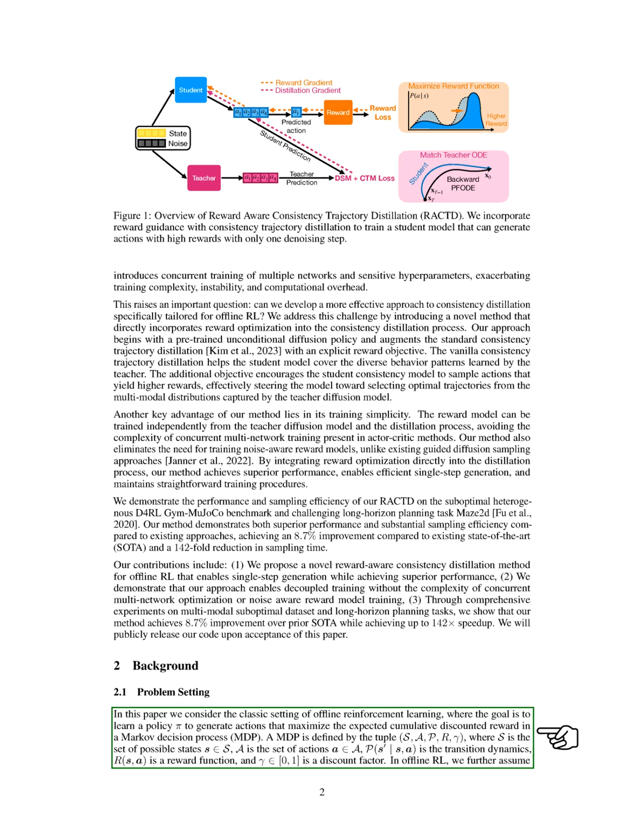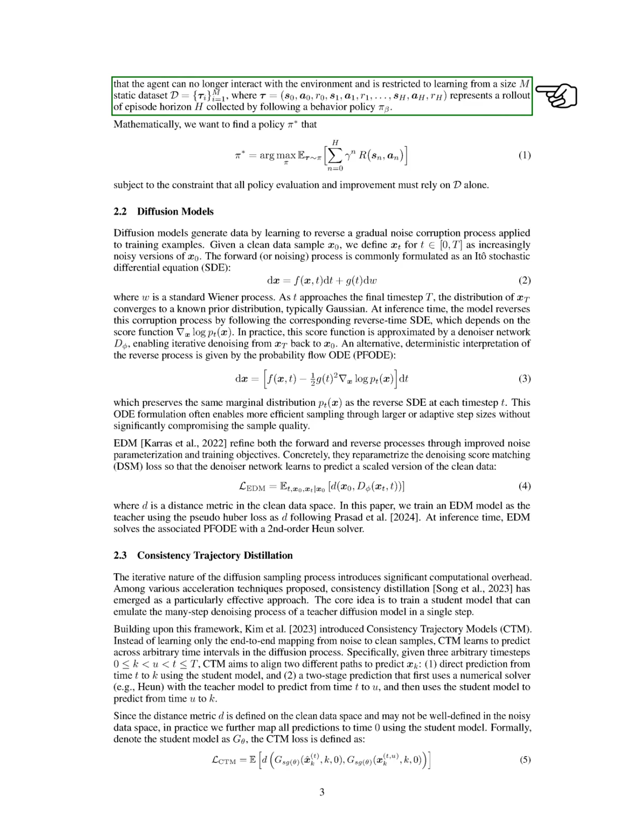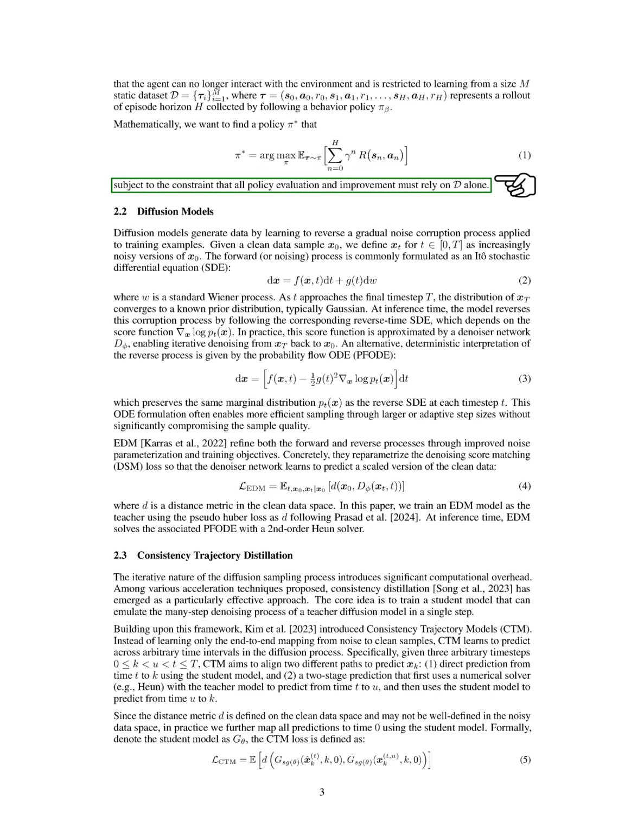In the background, we consider the classic offline reinforcement learning setting, where our goal is to learn a policy that maximizes expected rewards in a Markov decision process, MDP. An MDP consists of states, actions, transition dynamics, a reward function, and a discount factor. In offline RL, we assume that the agent cannot interact with the environment and must learn from a fixed dataset of experiences collected by following a behavior policy. Our objective is to find an optimal policy while relying solely on this dataset for evaluation and improvement.